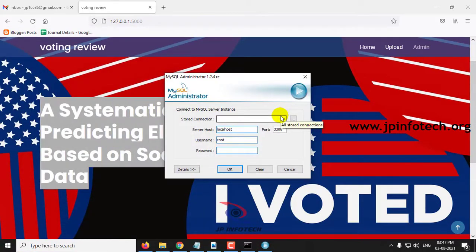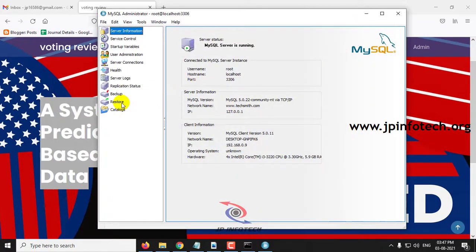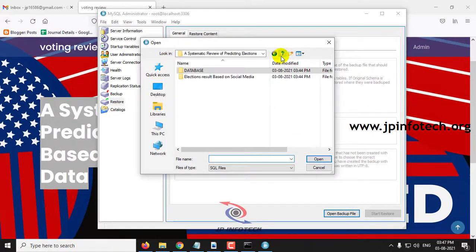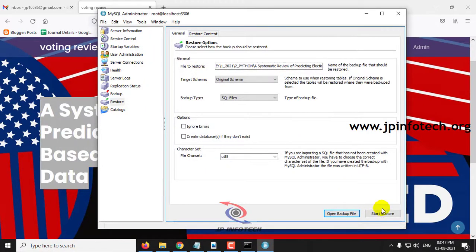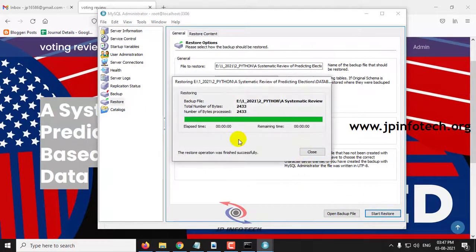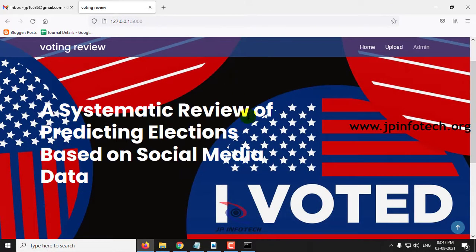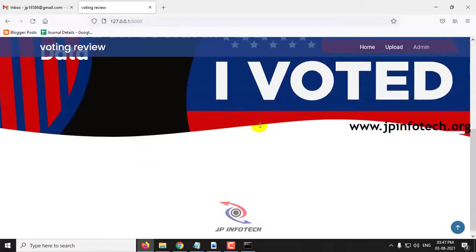Go to MySQL administrator and go to the restore option, select open backup file, go to the project location and in that go to the database folder and select the database and click start restore. Now the restoration operation is finished and click close. Now you can close the MySQL administrator. Coming back to the browser, you can see the home screen.